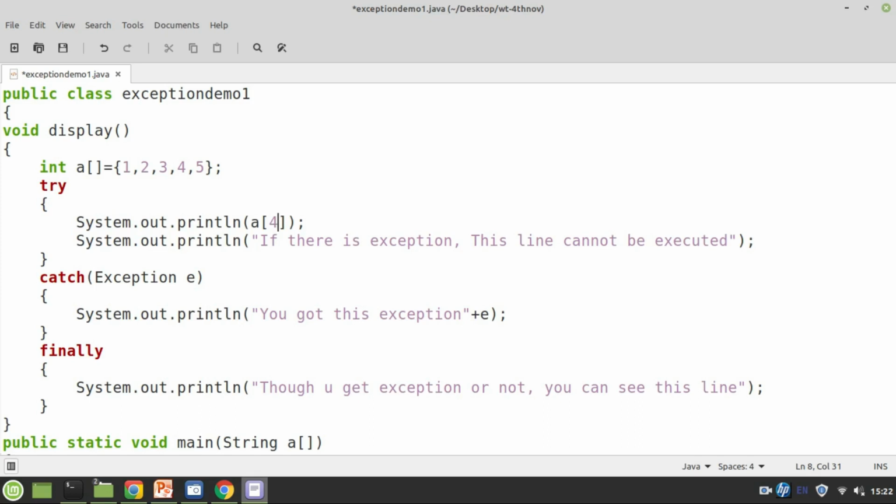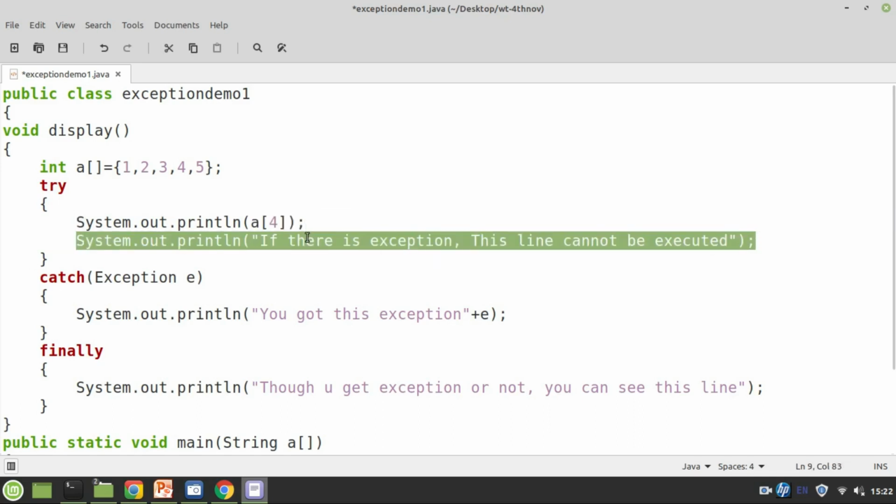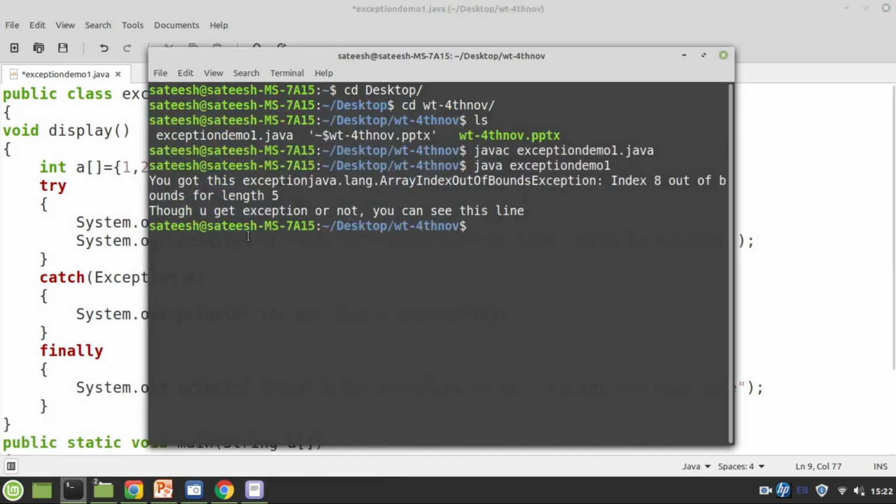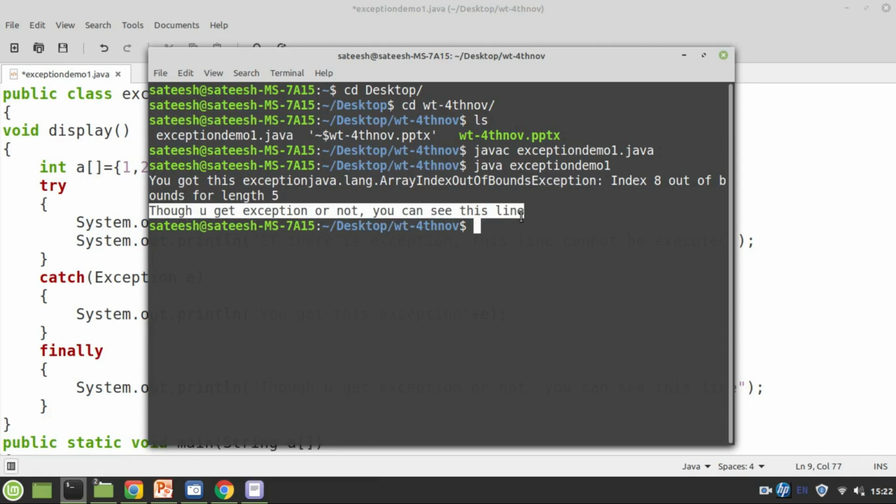Now AR4 is valid, so the exception should not be thrown. If I want to see the AR4 value, 5 has to be printed, and since there is no exception on this line, the next line has to be executed. If there is an exception, the line cannot be executed. In my previous case, with the finally statement, whether you get an exception or not, you should have seen this. The last line is printed, though you got the array out of bounds exception, because this line is executed from the finally block. I told you many times that whatever piece of code you keep in the finally block, irrespective of the exception or error you got, that block will be executed.